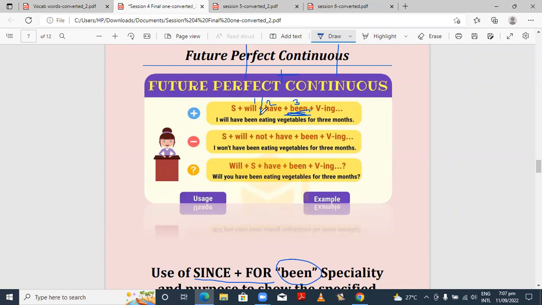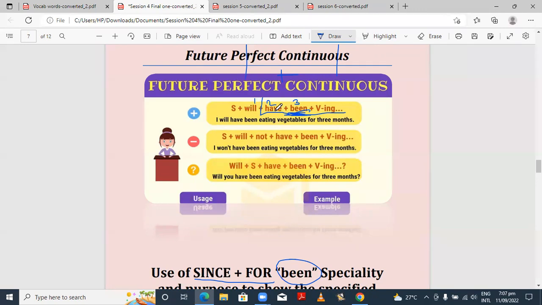The position of your second helping verb, your third helping verb, your main verb, which is transformed into present participle, and your object will be fixed all the time. If you want to add not or anything else, you can add after will. If you want to make it interrogative, you can shift this will to the beginning. And the remaining helping verbs will be fixed.